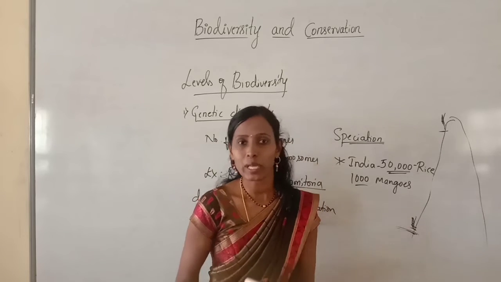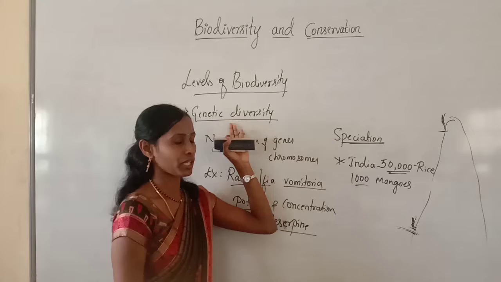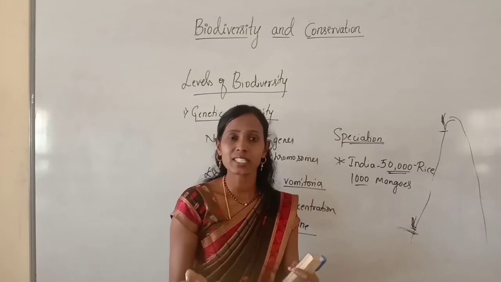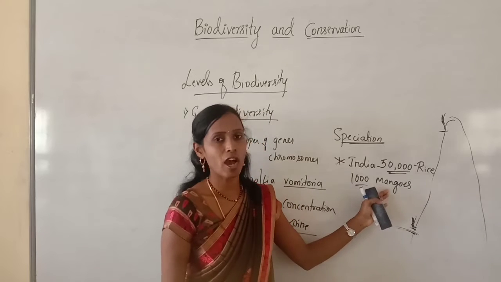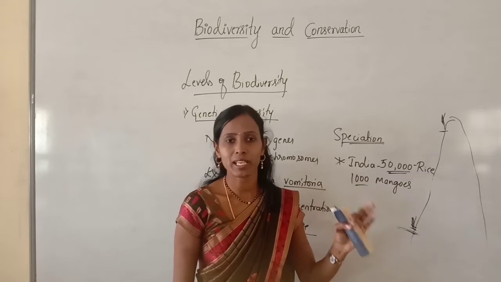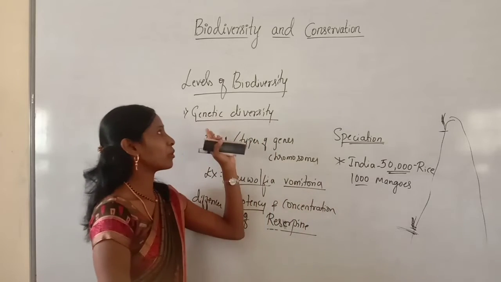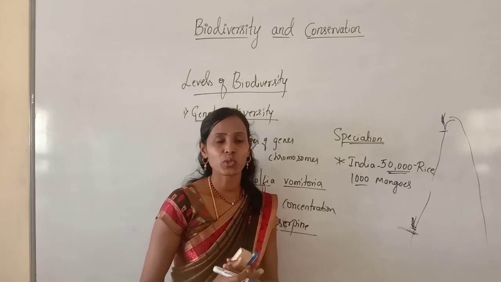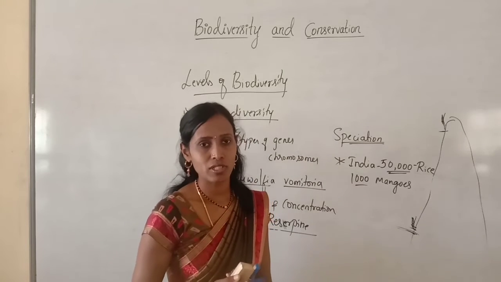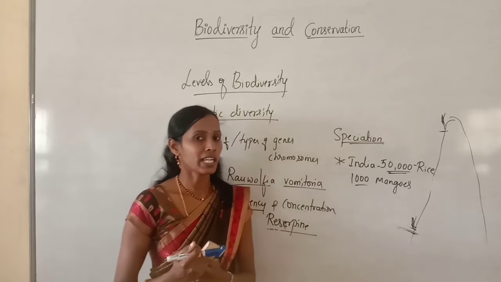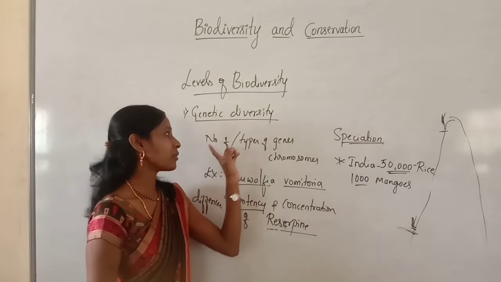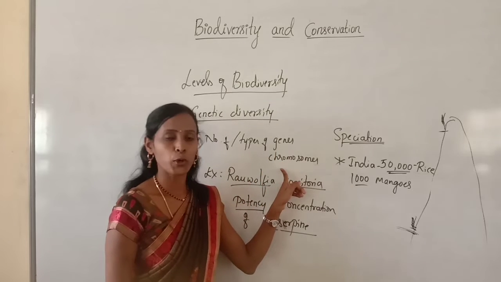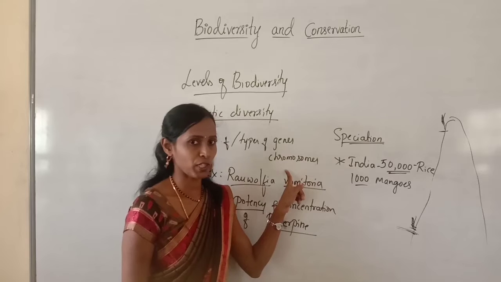So why can we find varieties? Because of genetic diversity. Within the plant, due to variation in genes, we get different varieties of mangoes, but the scientific name remains the same. So this is about genetic diversity. What is genetic diversity? Variation of genes within the species is called genetic diversity, and it is the diversity in the number and types of genes as well as chromosomes present in the species.